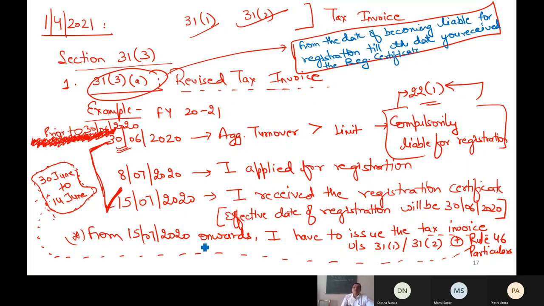For this period, from the date of becoming liable for registration till the date you received it. Now, in my example, that period is this.